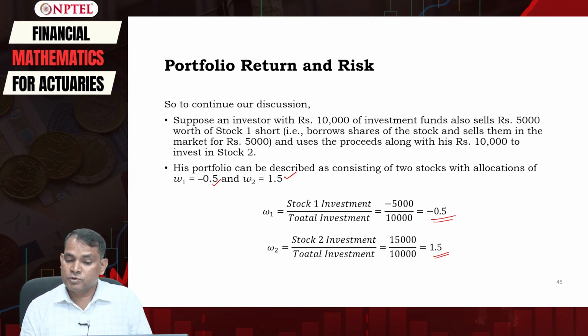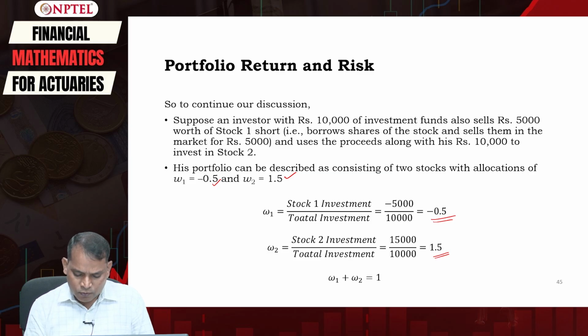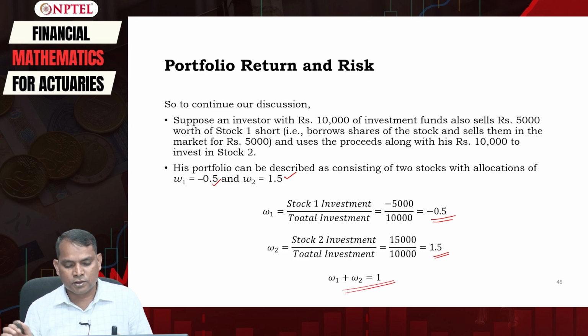So, I believe you have understood how the short selling works and what the weight is. Of course, we will have W1 plus W2 equal to 1, right? So, here the sum of W1 and W2 should be equal to 1.